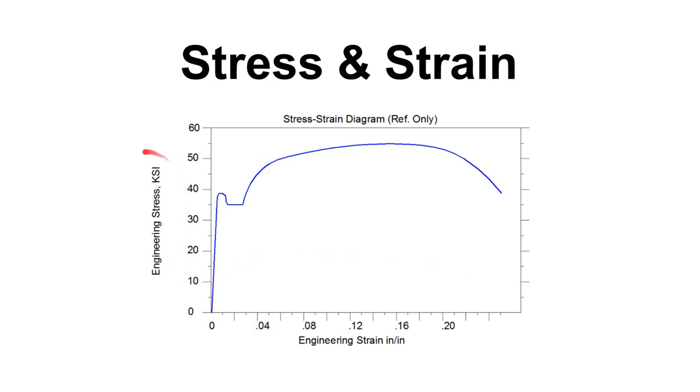All right, on this axis, we have stress, and it says engineering stress, and that's what we're typically going to want. Sometimes you'll see a little sigma with a lowercase e under it to talk about engineering stress. And these are kips per square inch, or thousands of pounds per square inch. All right. On this axis, we have strain. And since we're using inches here, we'll talk about this in inches per inch, but it's really unitless. We just sometimes leave the inches per inch there to remind us where these units came from. Also, we'll see a little trick that you can play if you leave those units there in just a little bit.